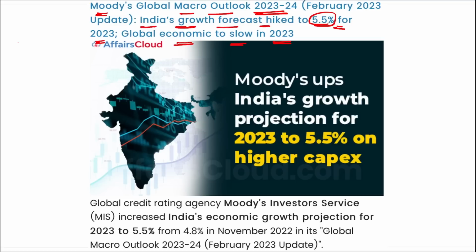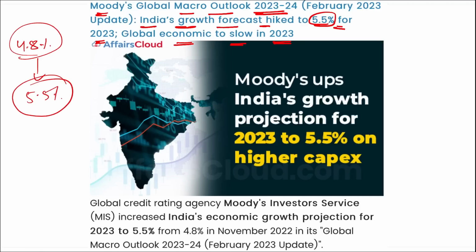Moody's Investors Service has increased India's GDP growth rate projection for 2023 to 5.5%, from an earlier projection of 4.8%. This data was released in the report Global Macro Outlook for 23-24. So we can say India is projected to grow by 5.5% in 2023.